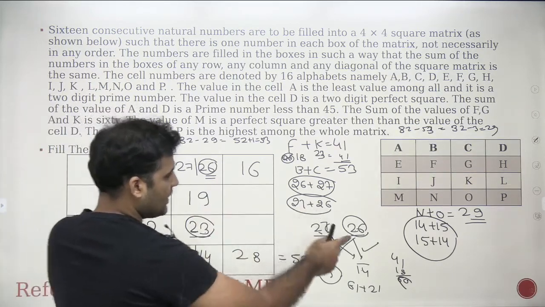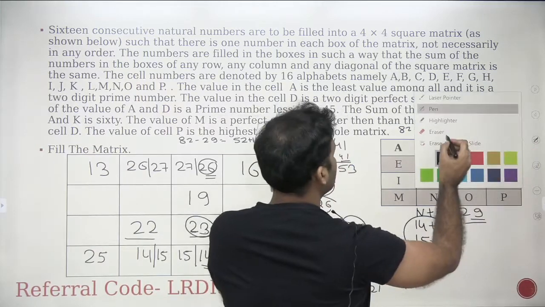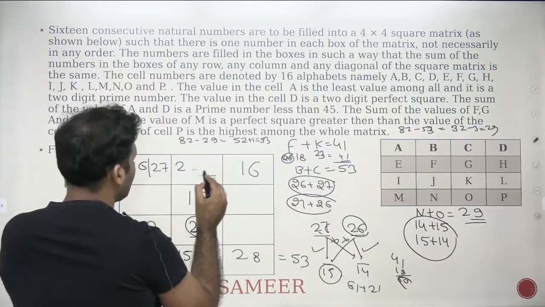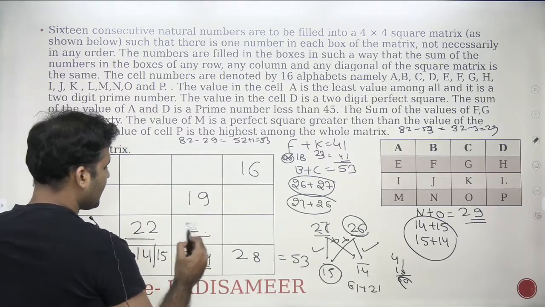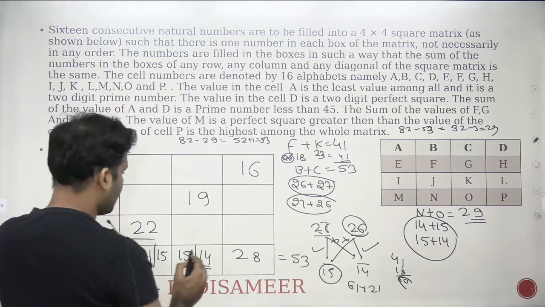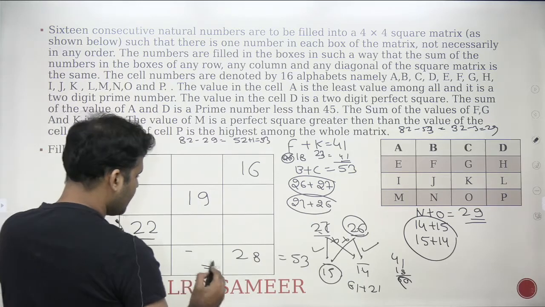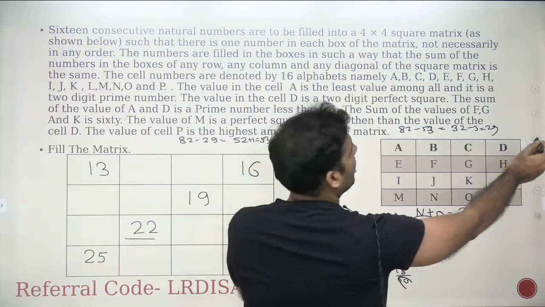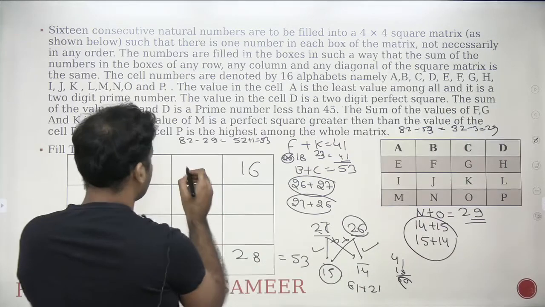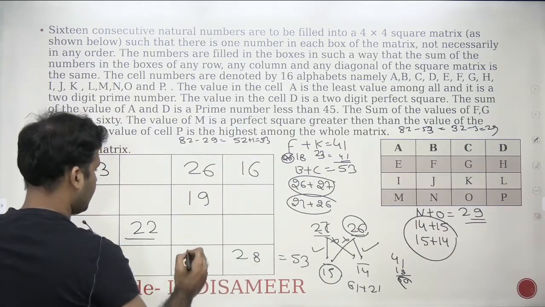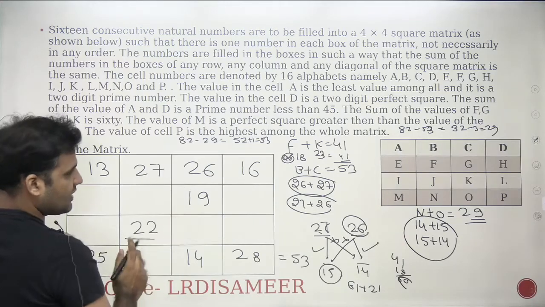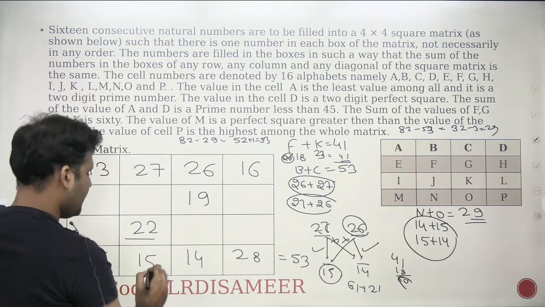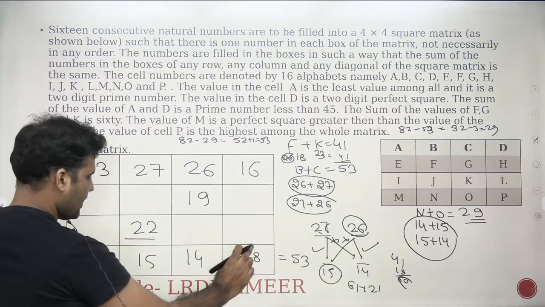Let's go with the 26-14 case, right? I'm writing down the 26 here. If we do not find any error, that means this would be the correct case, and then we can go ahead with this one, right? So what I'm doing is I'm writing down 26 here, right? And 14 here. So, in that case, this will be 27 then, and this case will be 15 then, right? Okay. This is becoming 82.